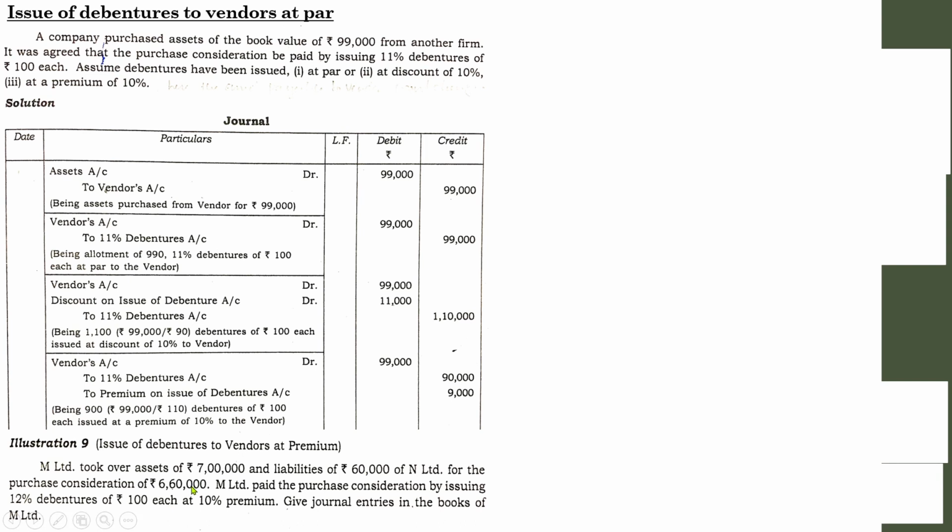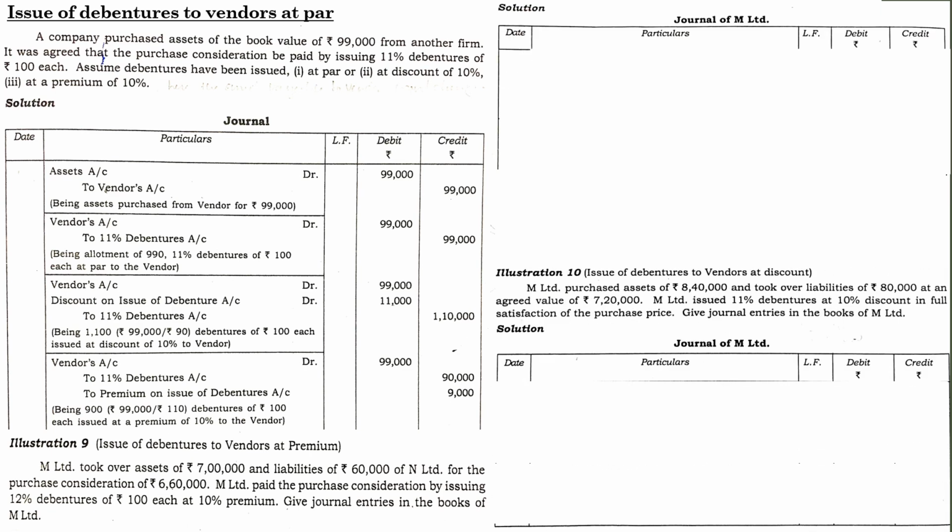That is way more than the actual value of the business of N Limited. You are going to pay more, so you will get a negative value. Negative value means it is a case of goodwill.